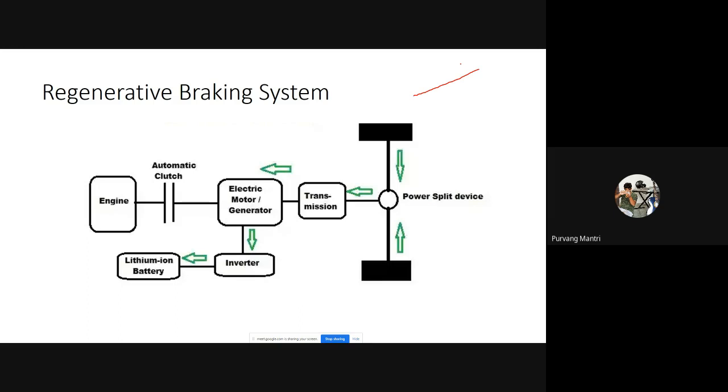The efficiency of the regenerative braking system in our current electric vehicles is not high. It is hardly 50%. So at least it will recover 50% of wasted energy and convert it into recharging the battery. So this is how the regenerative braking system works.